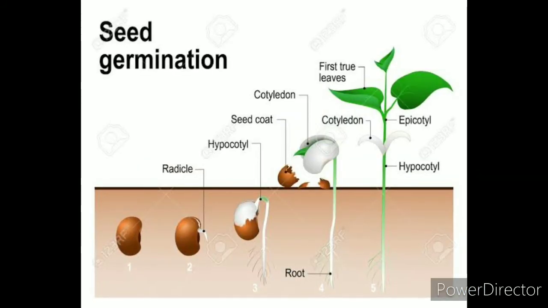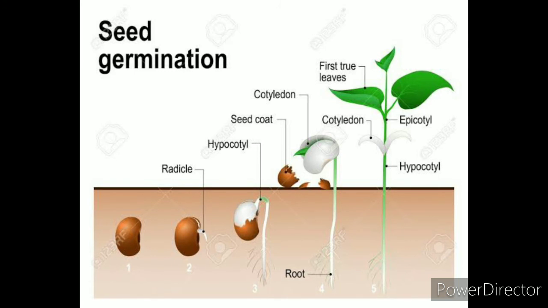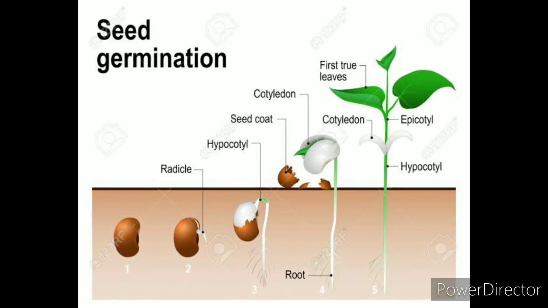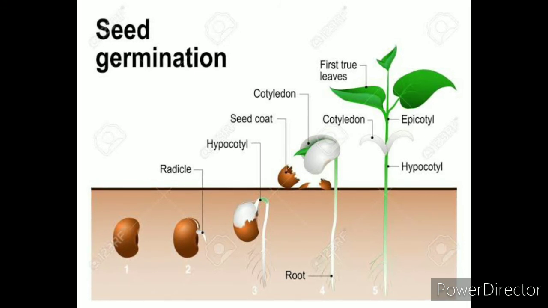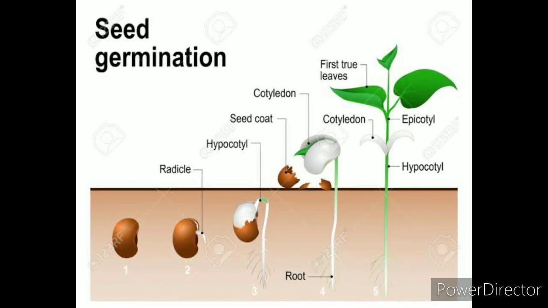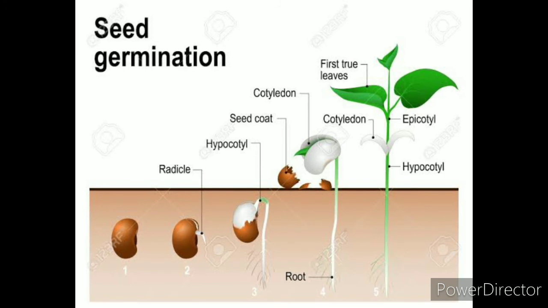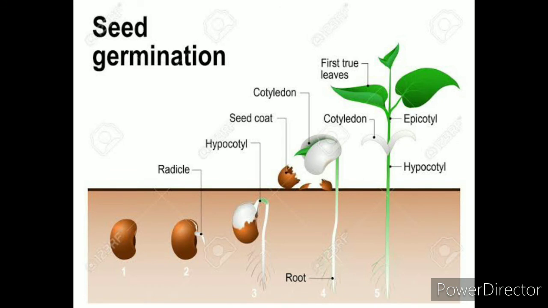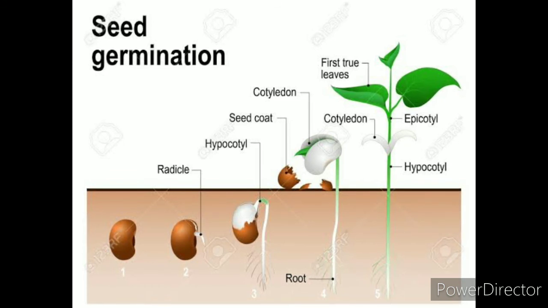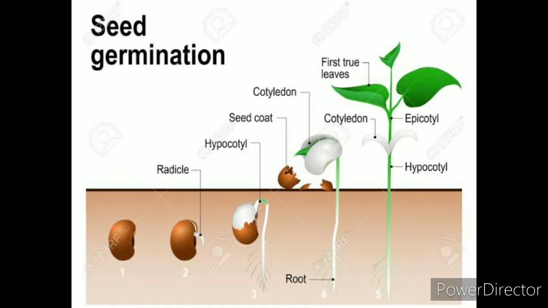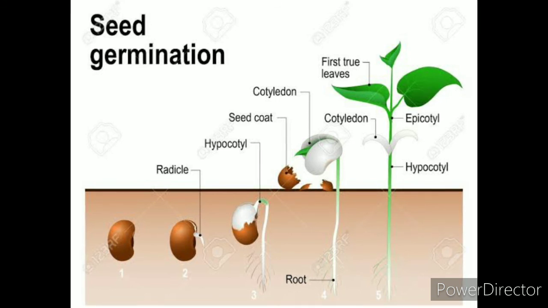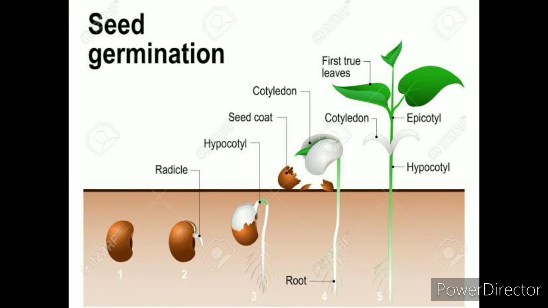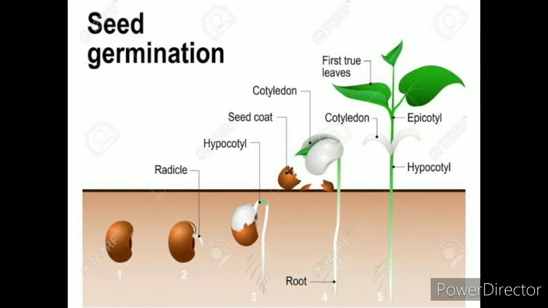In the first stage it is just a seed, and in the second stage the seed starts to break and a small tissue called a radicle comes out of the seed. In the third stage the radicle develops into a root, and the upper part of the radicle is called the hypocotyl, and this hypocotyl is attached to the cotyledons of the seed.